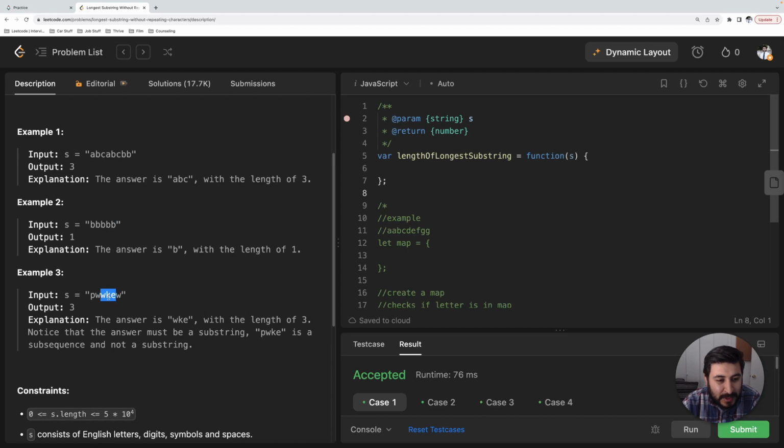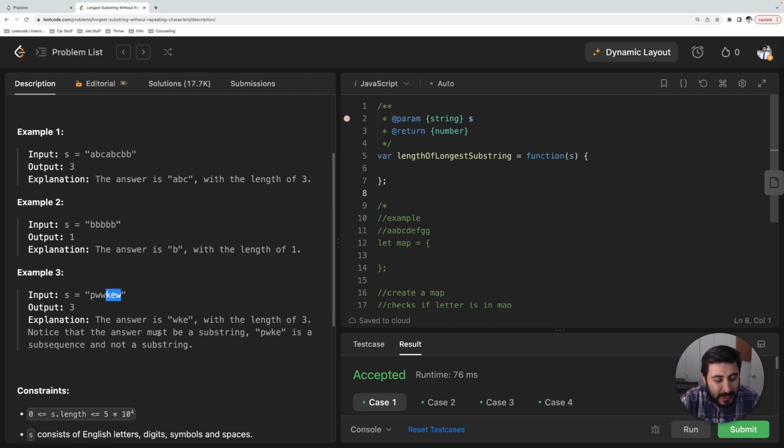That is our longest substring without repeating characters. We can do PW, but that's only 2, right? And then when we get to WW, well, that's not a valid substring at all. If we go WKE, that's 3, and that's our highest so far. And then if we do WKEW, that's incorrect. But we could also do KEW, and that's also correct, right? So that's 3 right there.